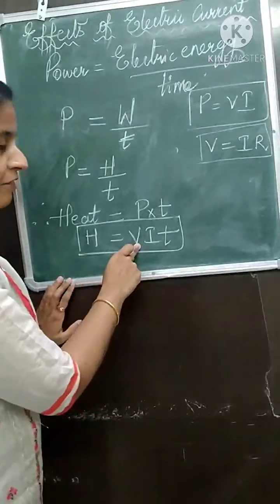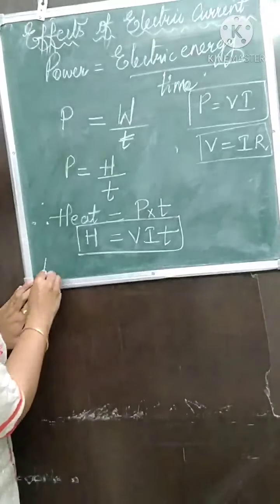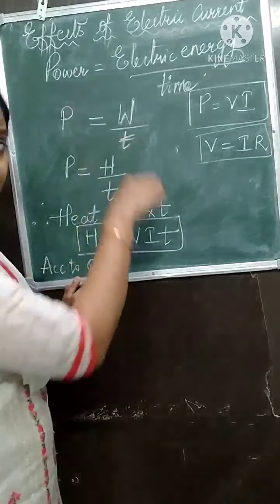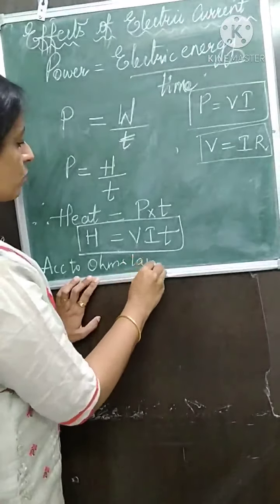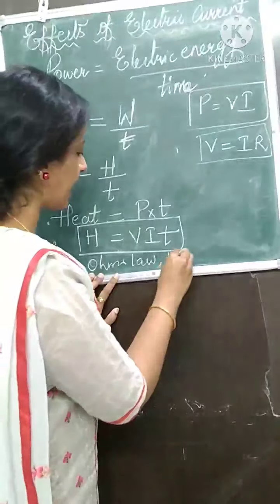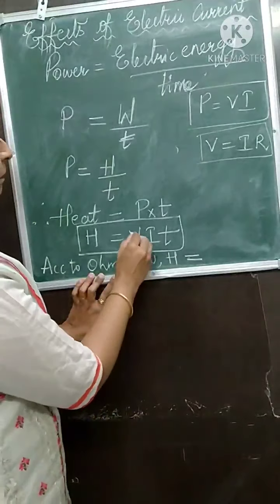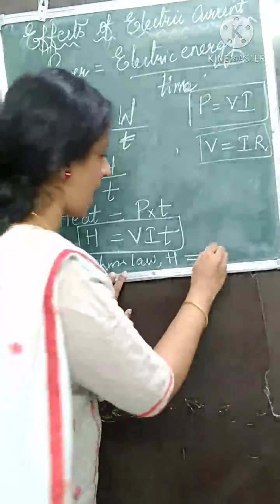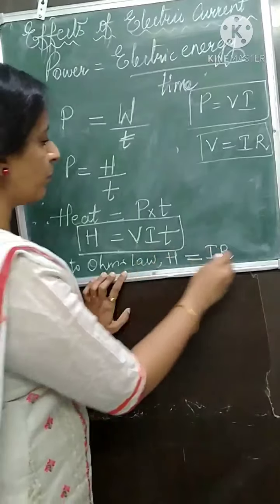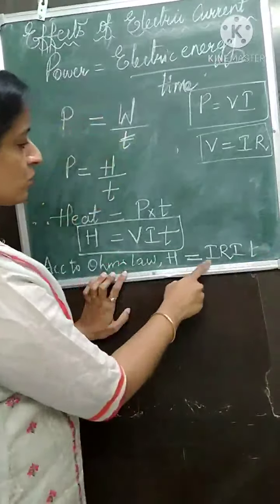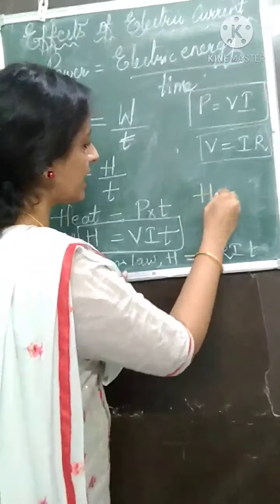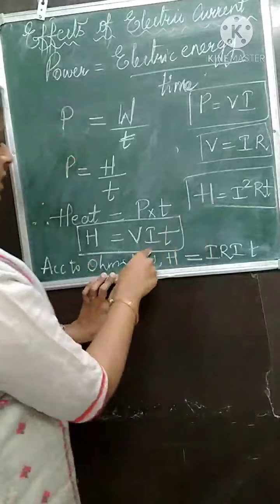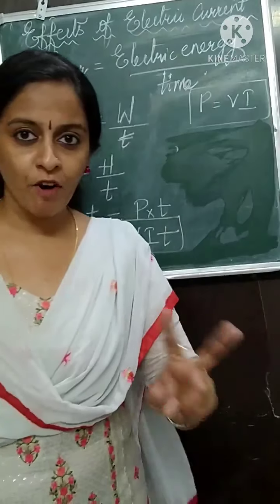So now you can see a V here. We can apply Ohm's law. Now whatever I am writing, you have to write it in your book. According to Ohm's law, you get H, I'll write as it is. H is equal to, in place of V, I will substitute the Ohm's law, V equal to IR. IR. Then one more I and then T. So this will be I into I. H is equal to I square RT. Got the second form? Second form you have highlighted.